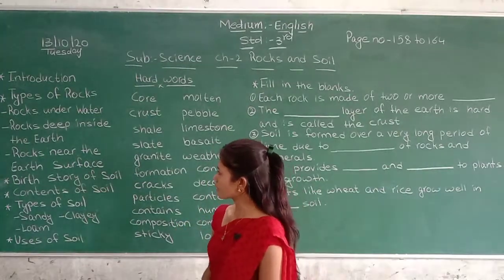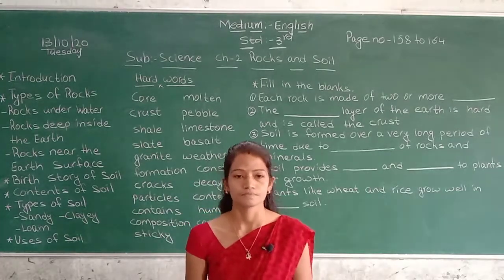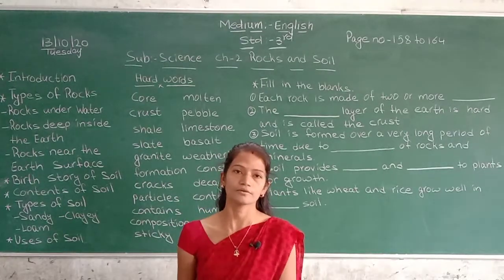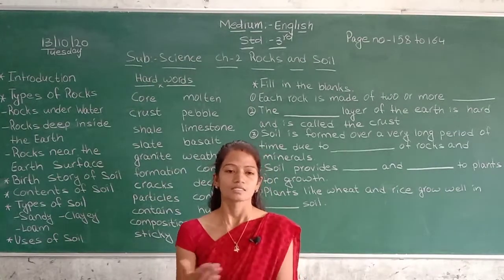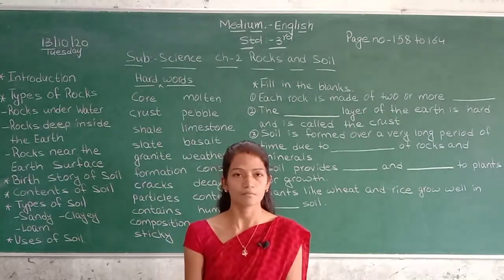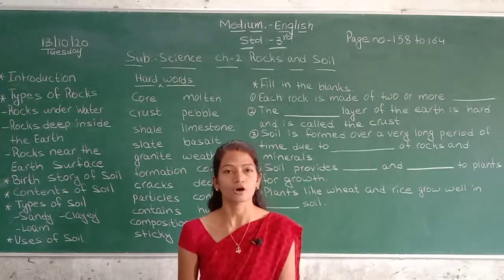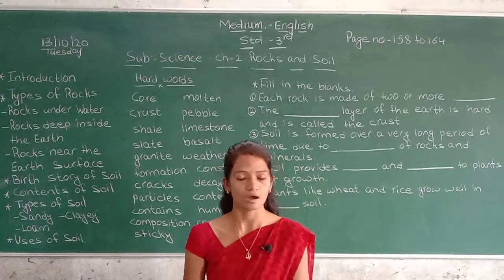Now next, rocks deep inside the earth. Some rocks are found deep inside the earth, and some rocks change their form to make new rocks. For example, marble and slate are rocks found deep inside the earth.